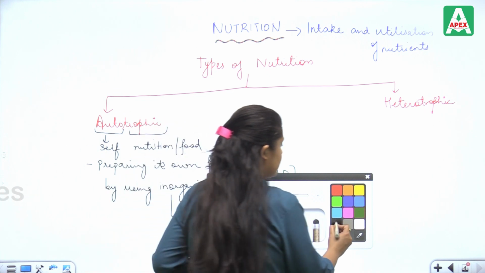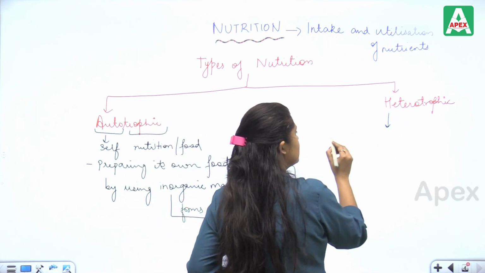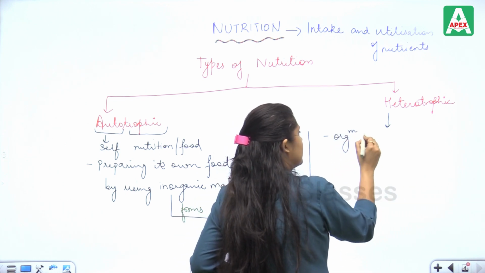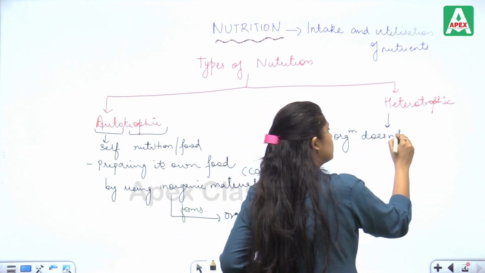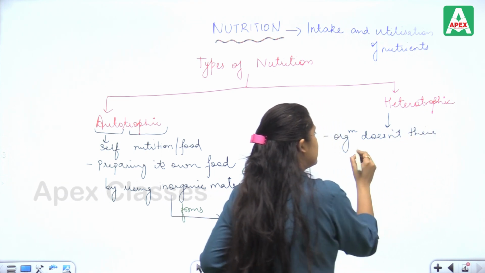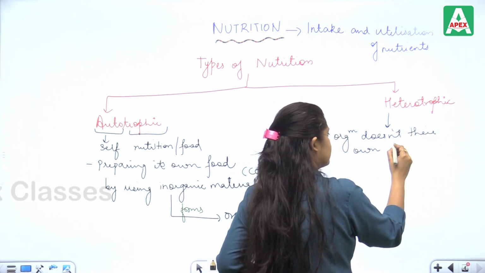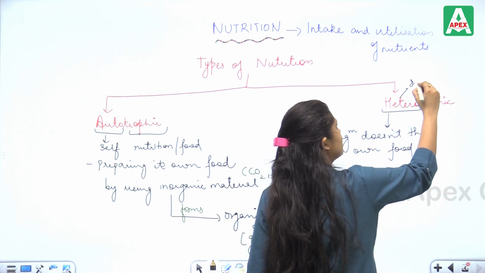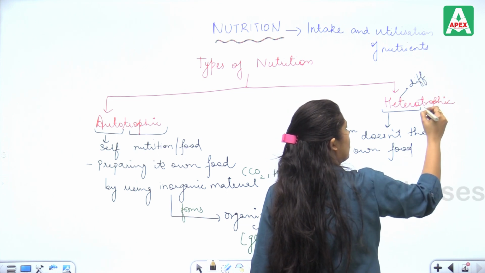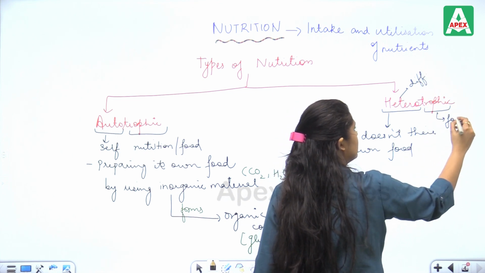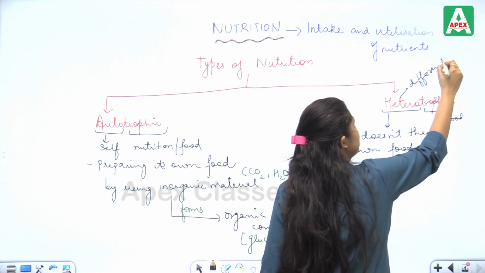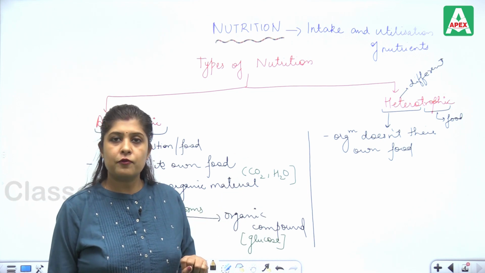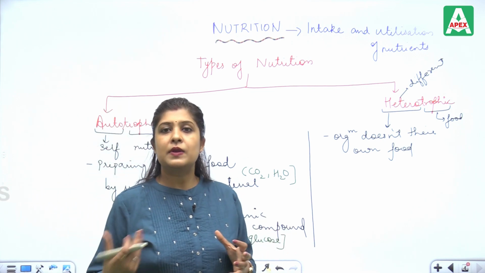Now, in heterotrophic nutrition, the organism doesn't prepare its own food, because as the name indicates, hetero means different, trophic means food. That means they are not preparing food by themselves, they are taking their food from others and utilizing it.